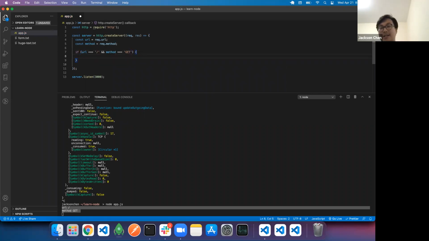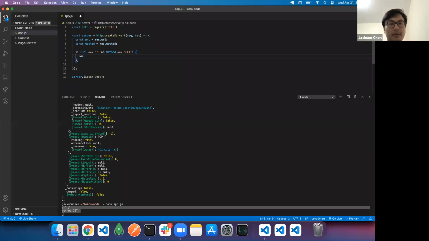We can actually send back HTML using this. Have you ever heard of server-side rendering? This is how someone would actually do it. I believe Next.js does something like this; they usually render HTML through the server. So here's what we can do. We can send back some HTML.